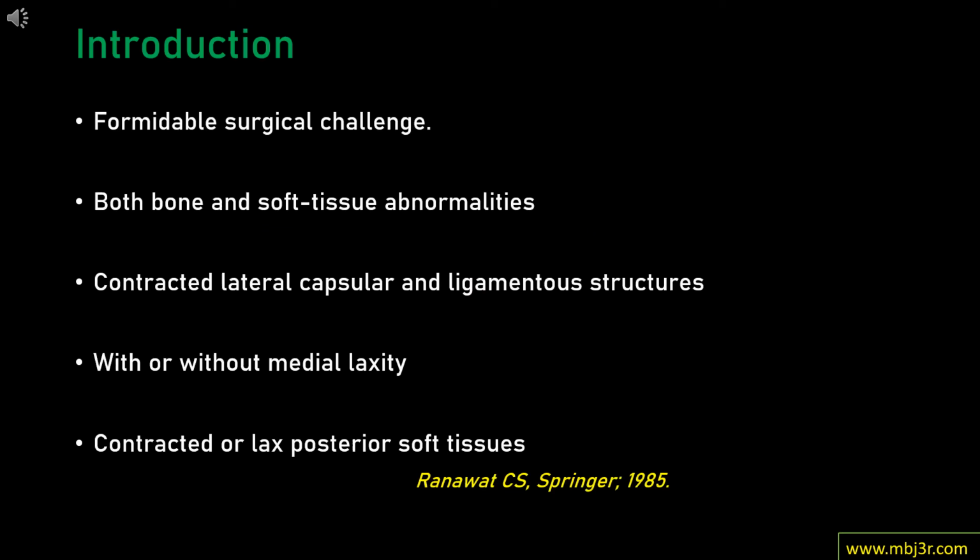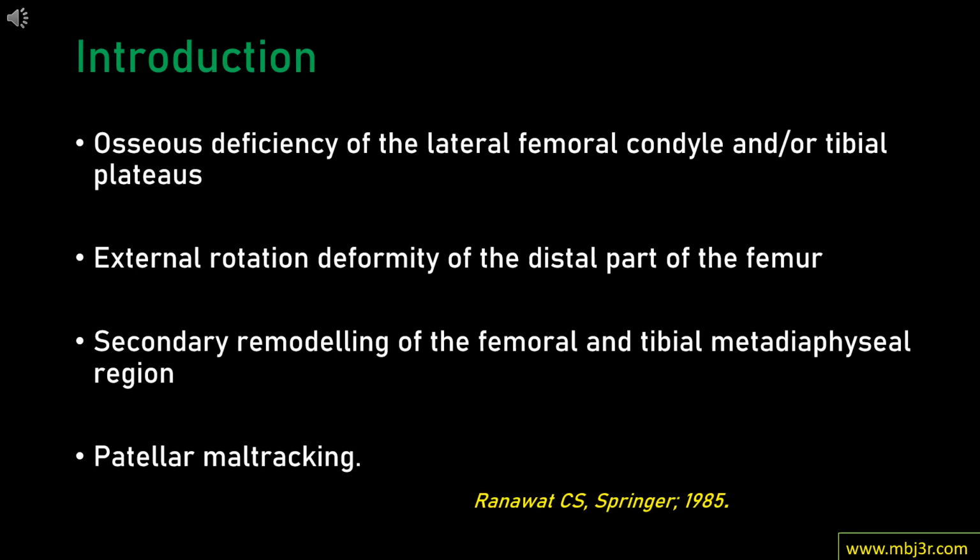There will be both bone and soft tissue abnormalities in valgus knee. The soft tissue structures on the posterior side and posterolateral side will be contracted, and on the medial side may or may not be lax. These patients will have bony abnormalities also. Osseous deficiency of the lateral femoral condyle and/or tibial plateau, external rotation deformity of the distal part of the femur, secondary remodeling of the femoral and tibial metadiaphyseal region, and patella maltracking. These are the bony changes in the valgus knee.